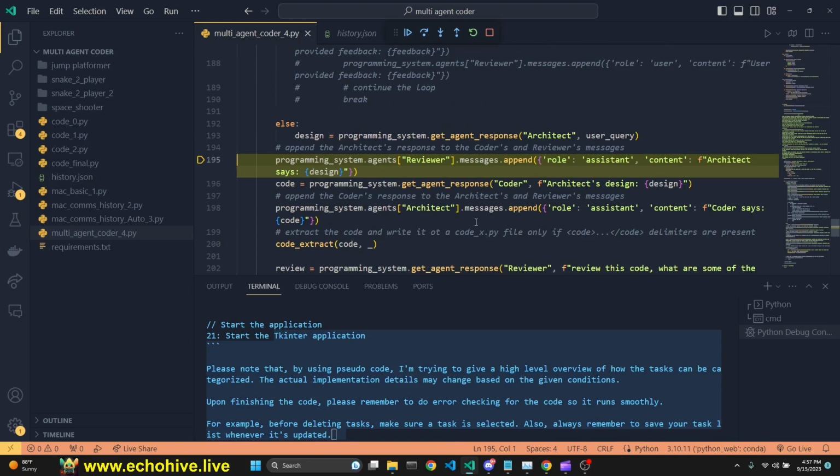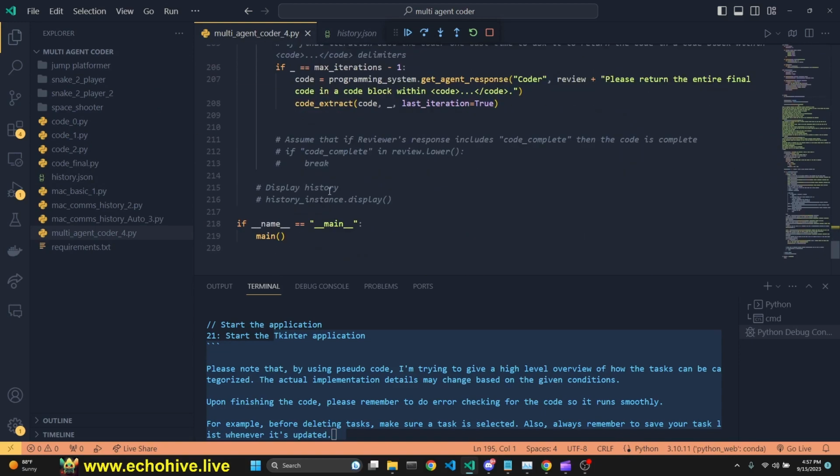Then we move on to reviewer, and then you can run the code in debug mode like this. You can use the step over or F10 for line by line execution, and you can use the continue F5 to jump from one breakpoint to another.